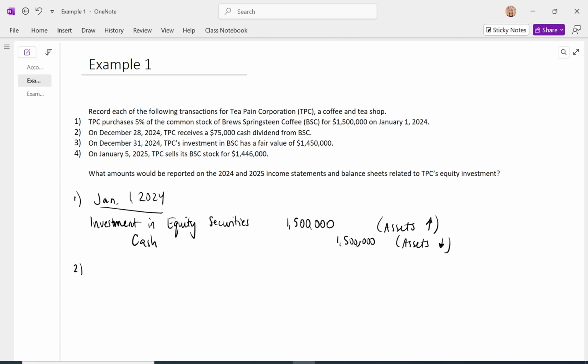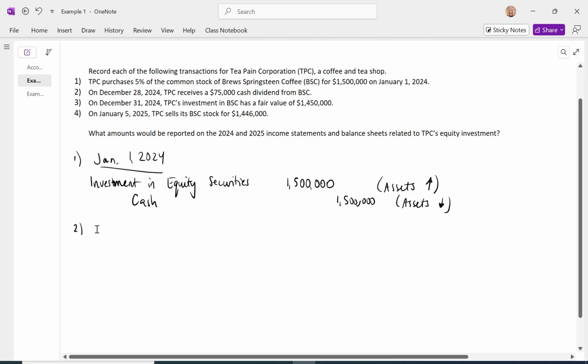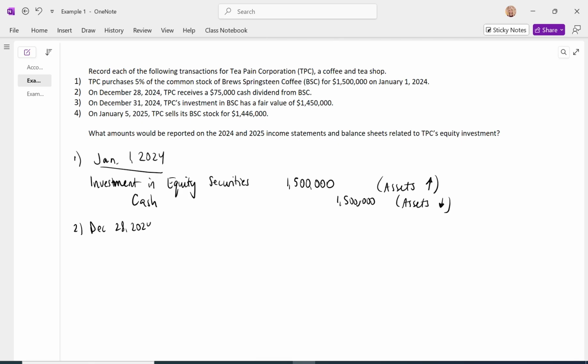Second transaction says on December 28th, TPC receives a $75,000 cash dividend from the investee BSC company. Remember, when we get dividends, what we are receiving is cash. And we record the dividends when we're using the fair value through net income method. We record the dividend into the income statement account, dividend revenue.